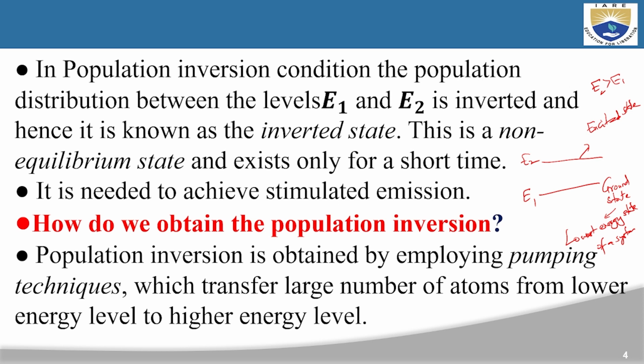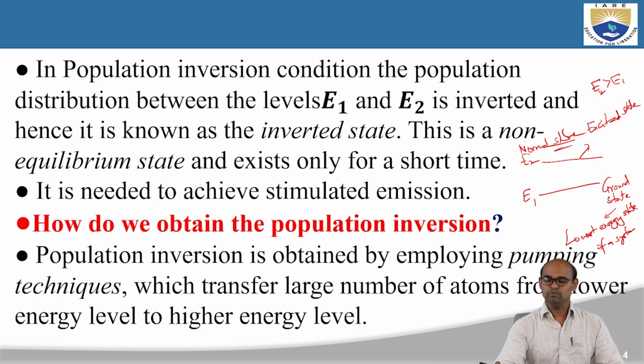Whenever we say ground state and excited state, E1 is the ground state, the lowest energy level, and E2 is the excited state. The energy of the excited state is always greater than the energy of the ground state, because the ground state is the lowest energy level. To understand population inversion, first we need to understand the normal state. What happens in the normal state? The normal state is nothing but the equilibrium state.